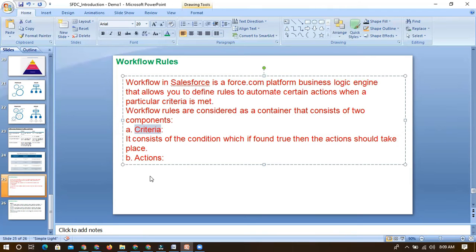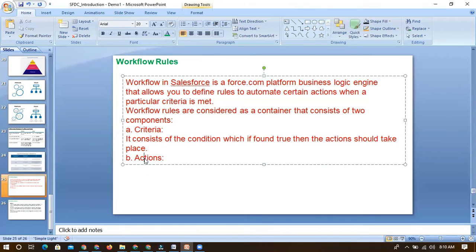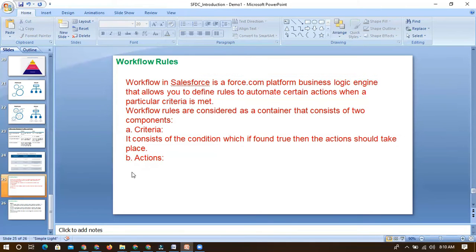But if I want to send a notification to some users stating that this person has already paid 1 lakh rupees, we can create actions. We have 4 major actions we can control through workflow rules.